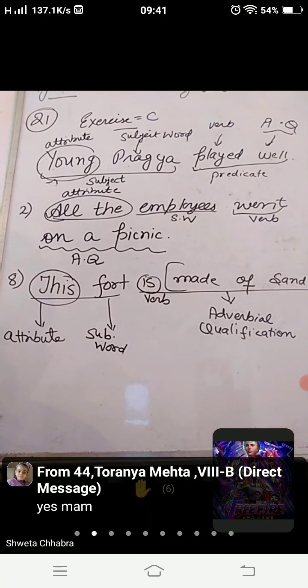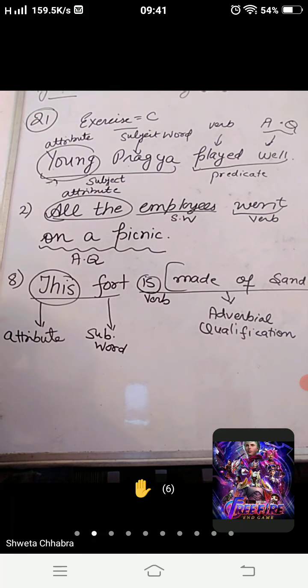Now the next topic in your syllabus is direct object and indirect object. So get ready for that.